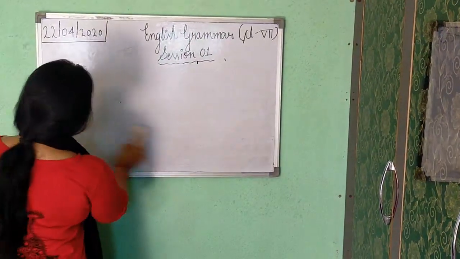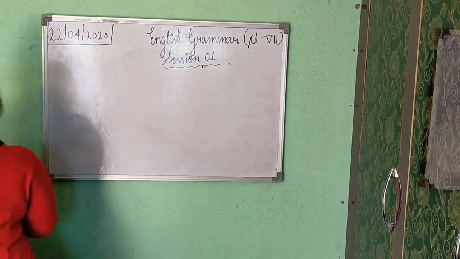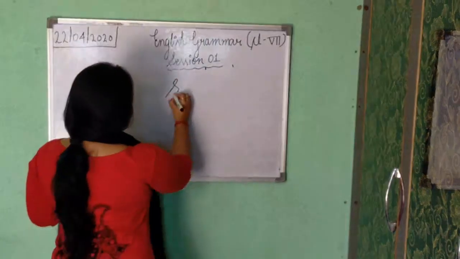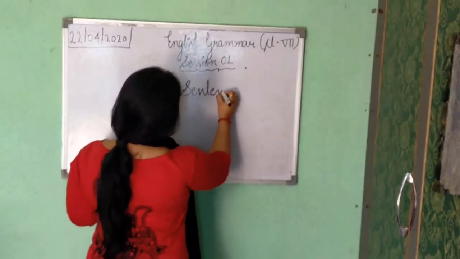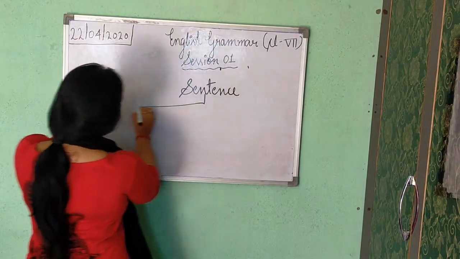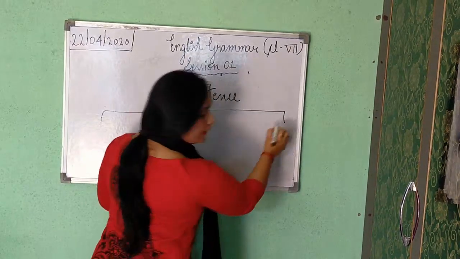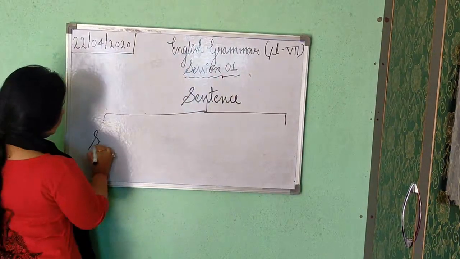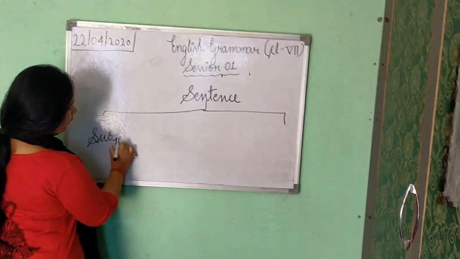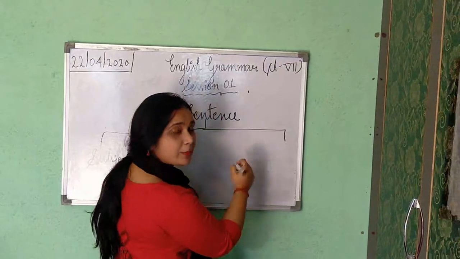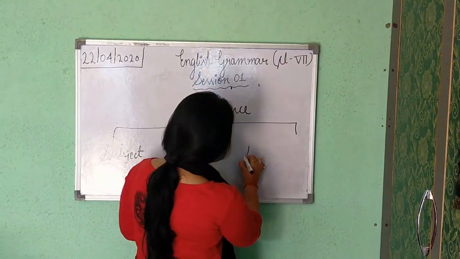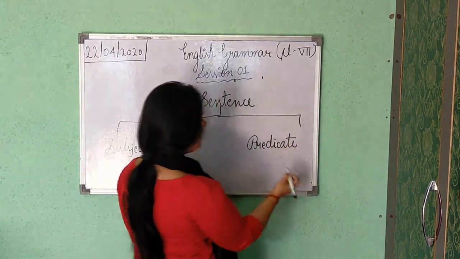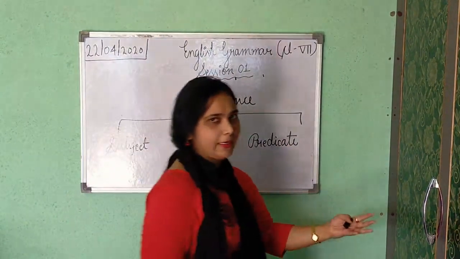Before telling about types of sentence, we must know what the parts of a sentence are. Sentence parts. There are two parts only. The sentence has two parts only. First one is subject, and the second one is predicate. Okay. So a sentence has two parts. First one is subject and the second one is predicate here.